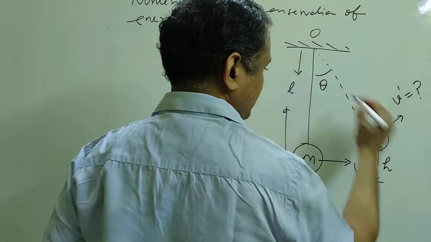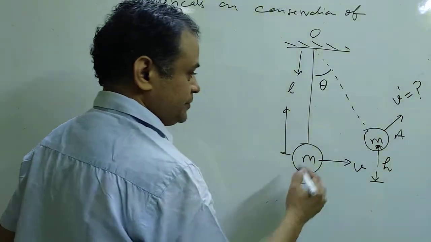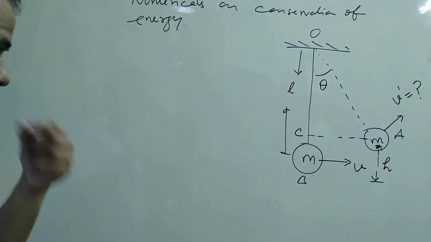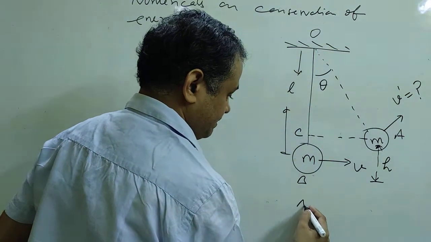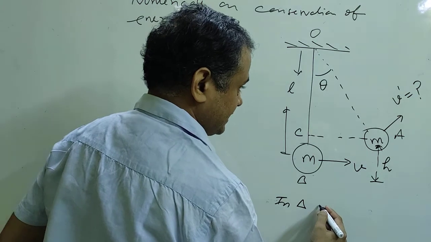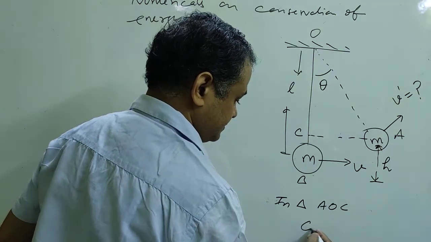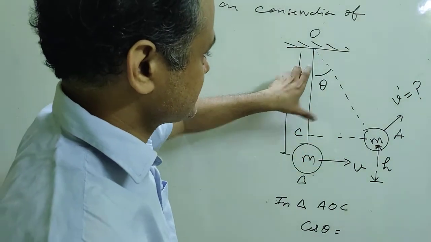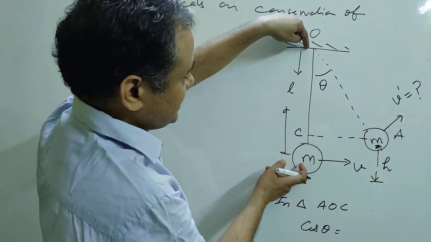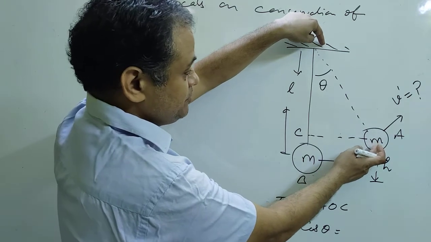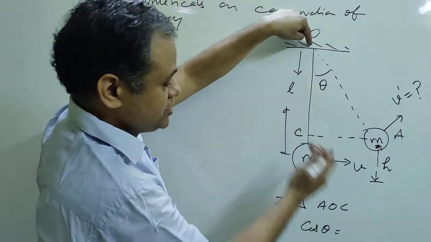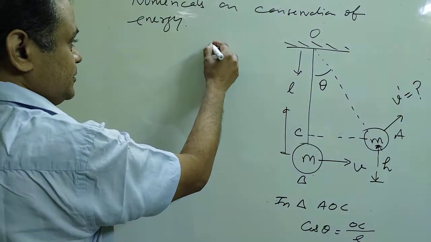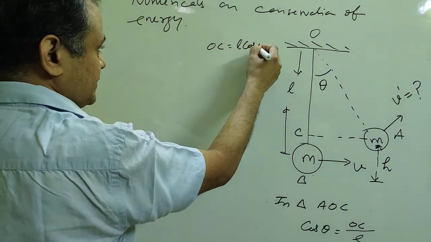So we are assuming this is the O, A, B and this is C. So take this right angle triangle. In right angle triangle AOC, cos theta is equal to, in this triangle, cos theta is equal to base upon hypotenuse. What is the hypotenuse? This is the L, so it is obviously L. So base is OC upon L. That means I can say OC is equal to L cos theta.